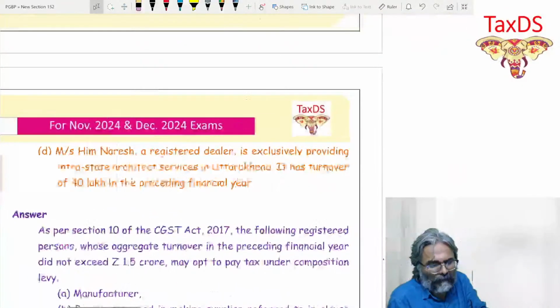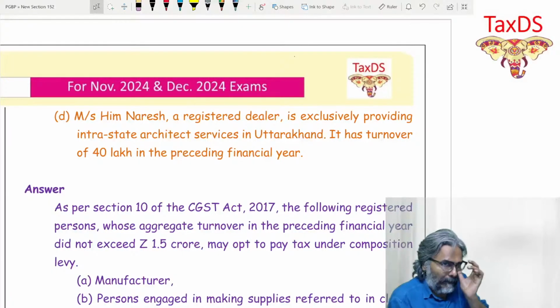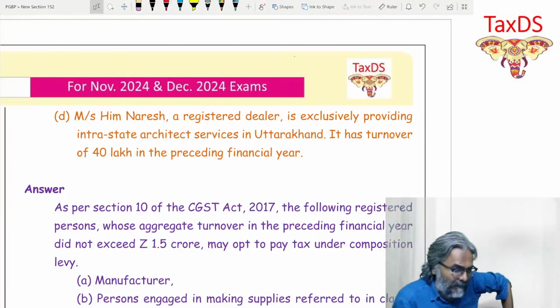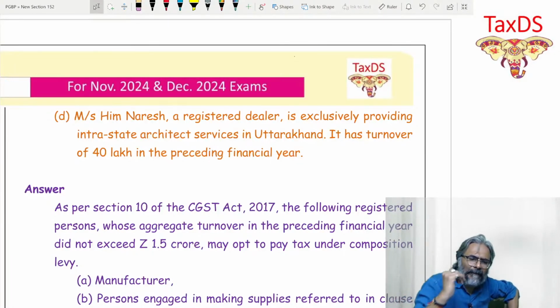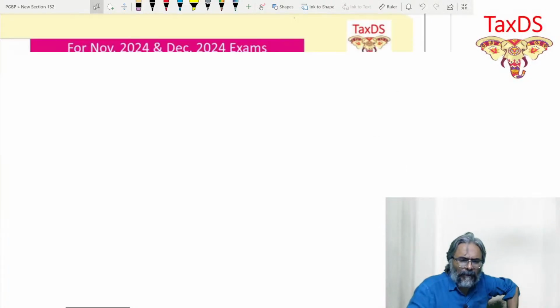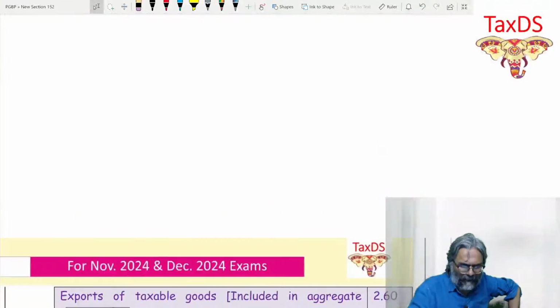I hope that all of you are clear with this one. Now, with that, students, the last point, number D. Mrs. Him Naresh, a registered dealer, is exclusively providing intrastate architect service in Uttarakhand. Again, the same. It has a turnover of 40 lakhs. Is it within the limit? Answer is yes. Because it is within the limit, he is eligible to avail, students, the composition scheme in the current financial year.